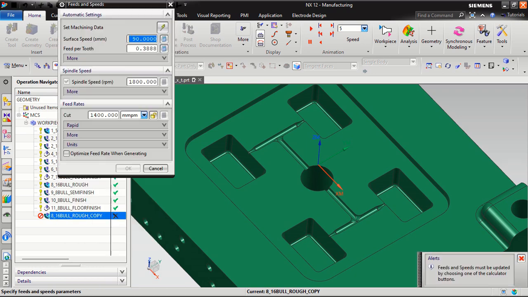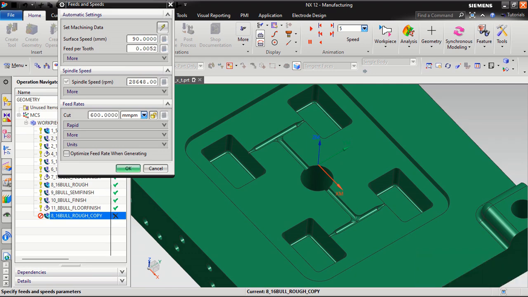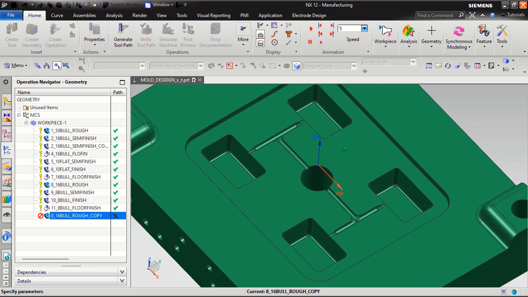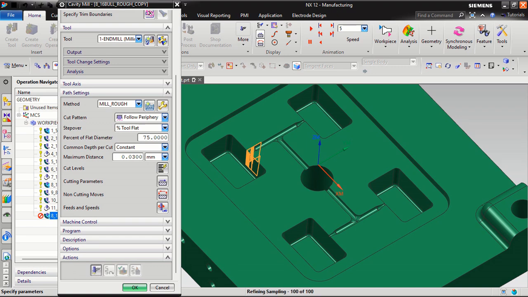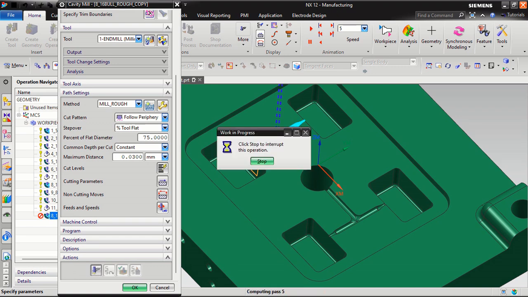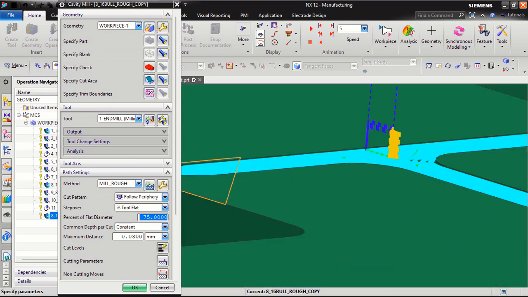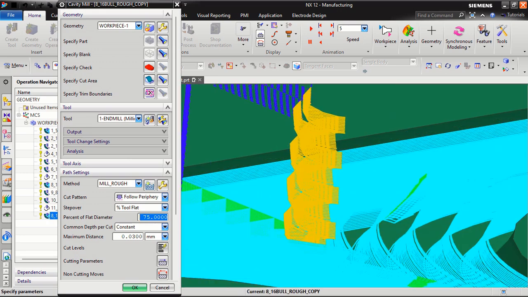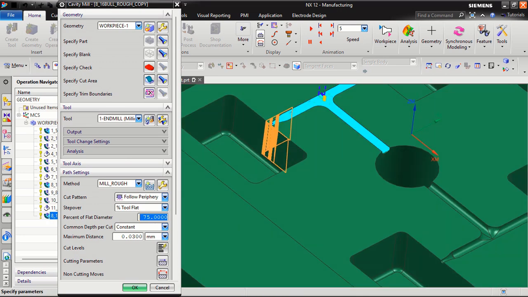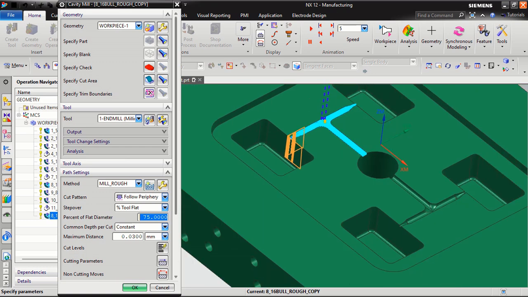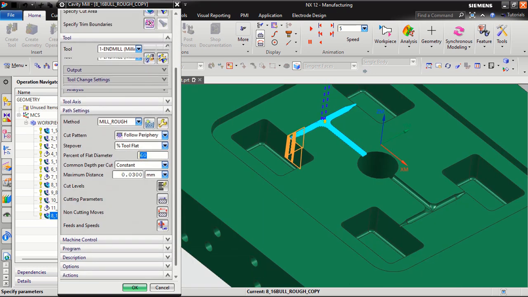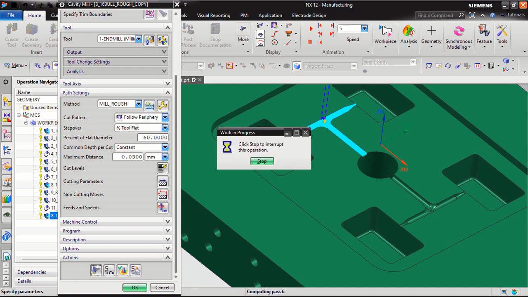I will take feed rate about 600. 2800 automatically has become. I will generate. So this is our one end mill. Sorry, I will stop this. I think this is okay, good, no problem. Okay, once again I will generate it. I want 60% of the parameter to that. Or generate the program.